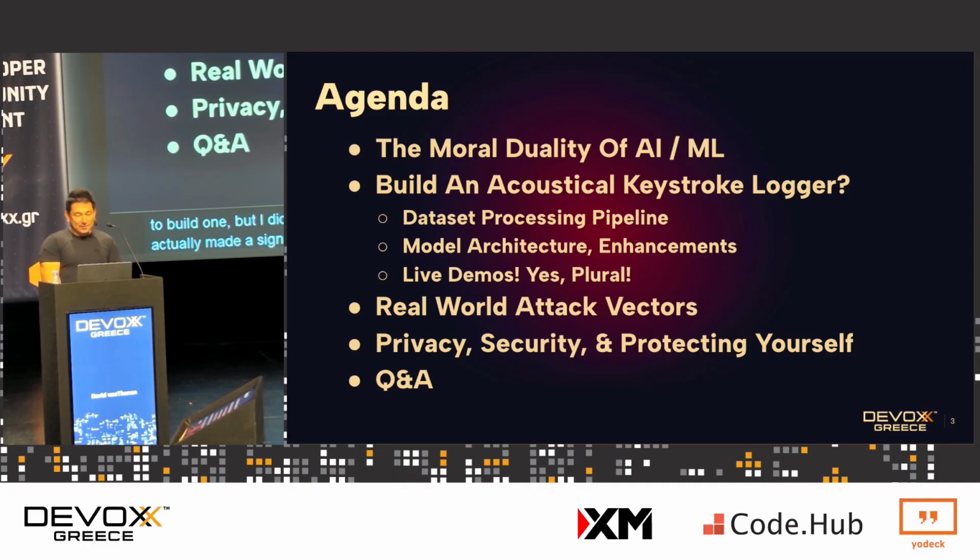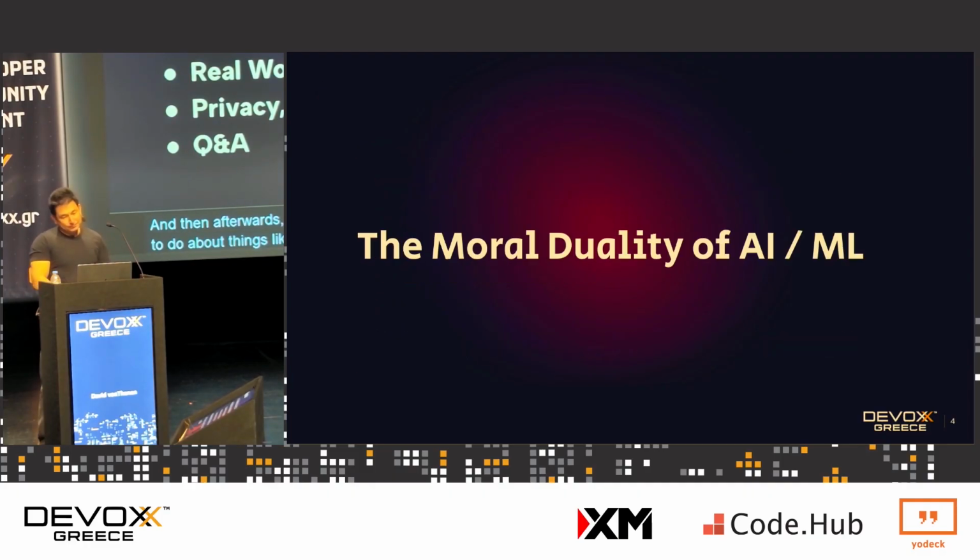So we're going to talk about the pipeline, how to build it, and we're going to drive this using live demos. Then we're going to talk about real world attack vectors, like how you could apply this to the real world. Hopefully you don't do this, but it's just a thought exercise. And then afterwards, we'll talk about how to protect yourself, like privacy and what to do about things like this out there in the wild. So let's just jump right into it.